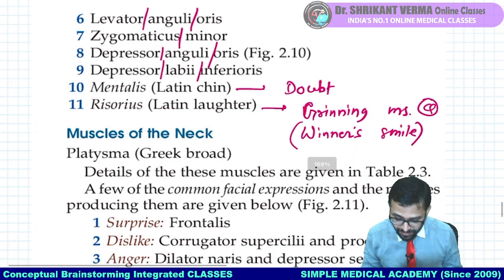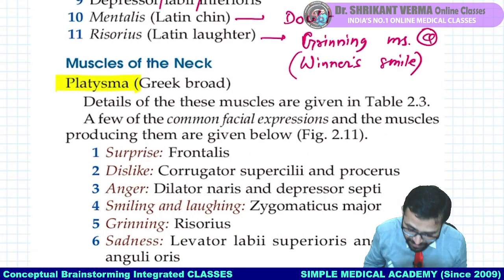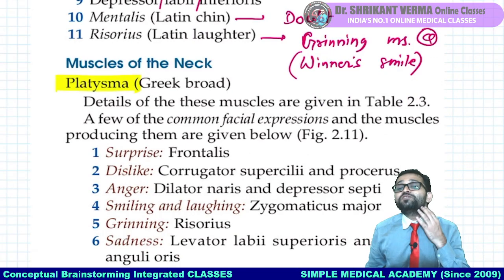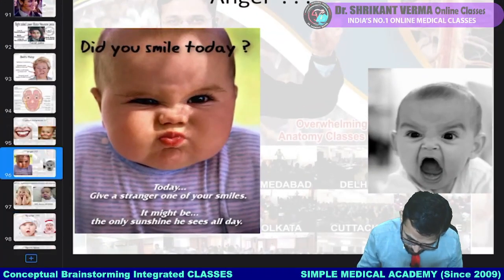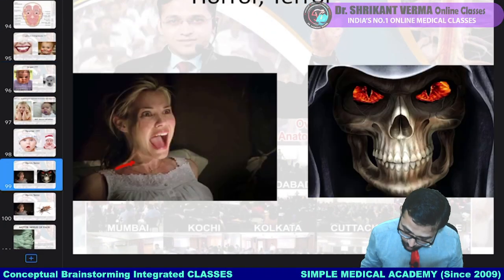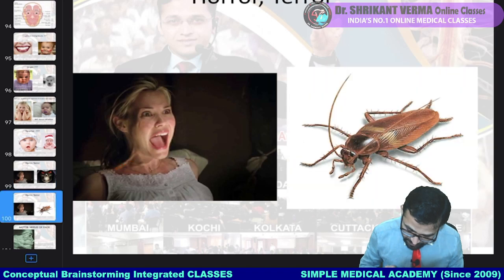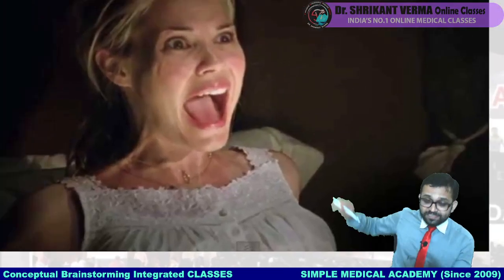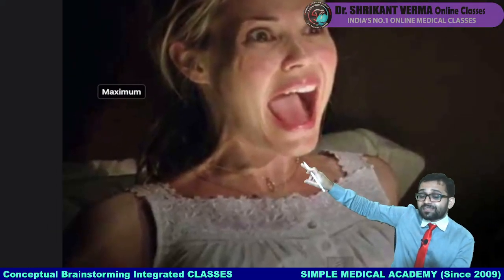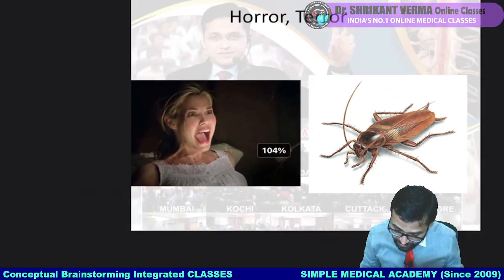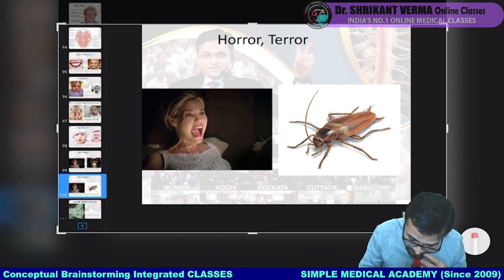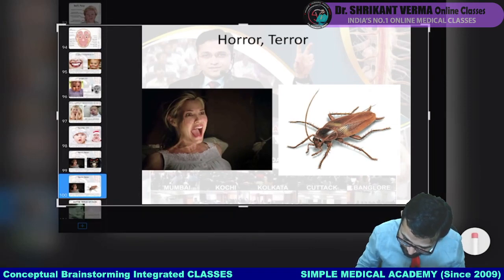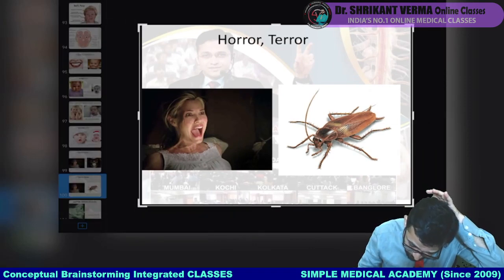Definitely risorius. Muscle of the neck, beta, there is only one muscle, platysma. When this muscle contracts, there is our fear activity. So try to observe these diagrams. Whenever there is a fear activity, the muscle at the neck is contracting. So this is our horror or terror muscle.